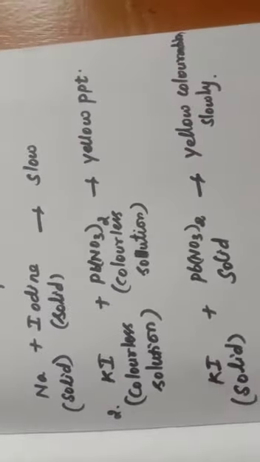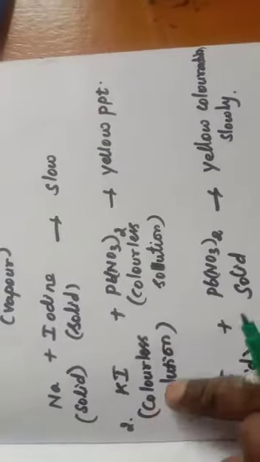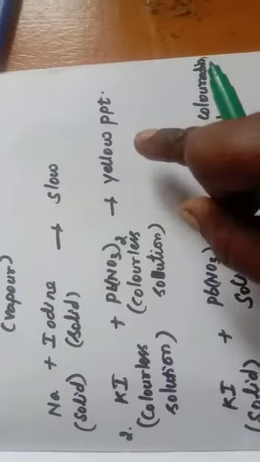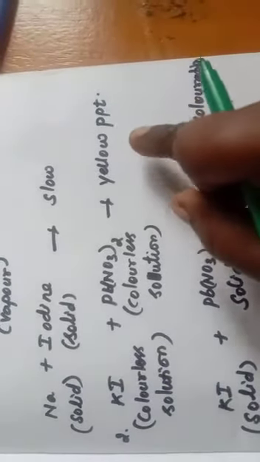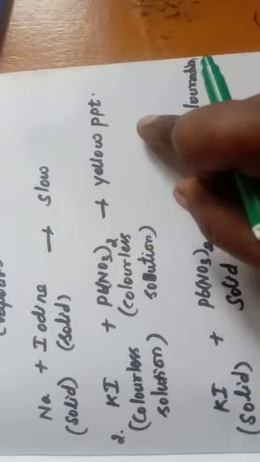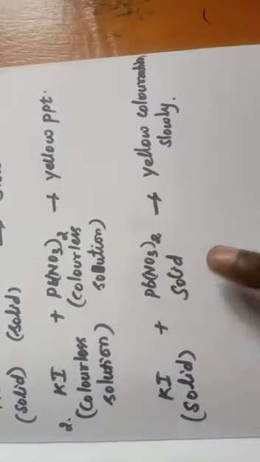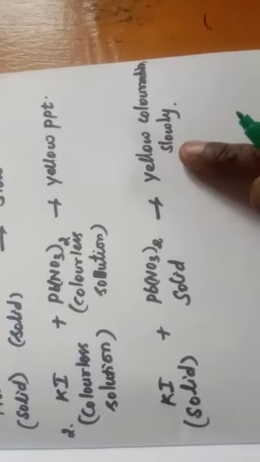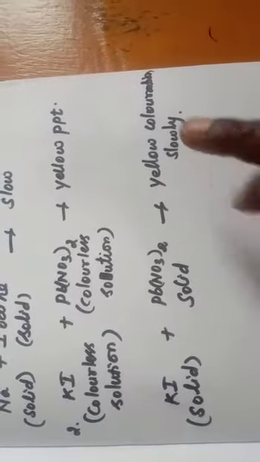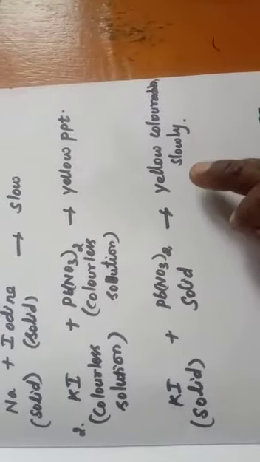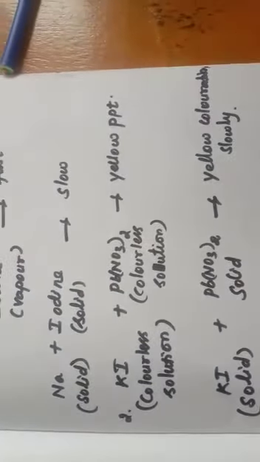Another example, the reaction between potassium iodide and lead nitrate. If both the reagents are colorless solutions, then the reaction takes place instantaneously. That means yellow precipitate is formed instantaneously. But if the potassium iodide or lead nitrate is taken in the solid state, the yellow coloration is obtained slowly. So these examples say that the physical state of the reactant molecules also plays a very important role in the rate of the reaction.